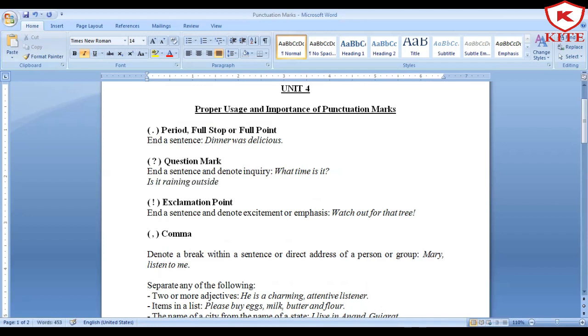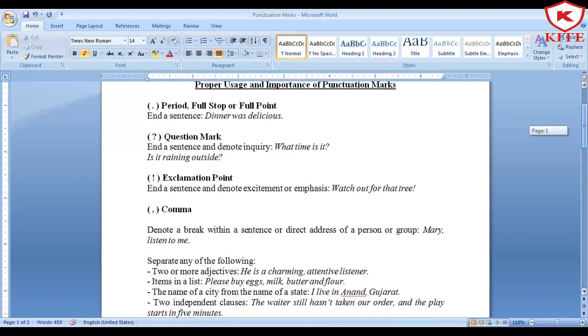So I'm inquiring something, I'm asking something. Whenever you want to ask something, you make use of a question mark. And remember, once you put a question mark, that becomes the end of that sentence. So instead of ending it with a full stop when you are doing any sort of inquiry, don't use a full stop but use a question mark. Very easy this is. You have been learning this since your childhood.